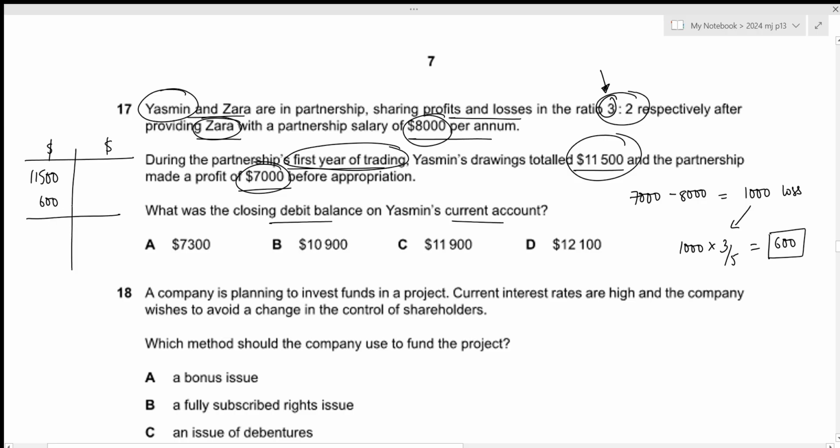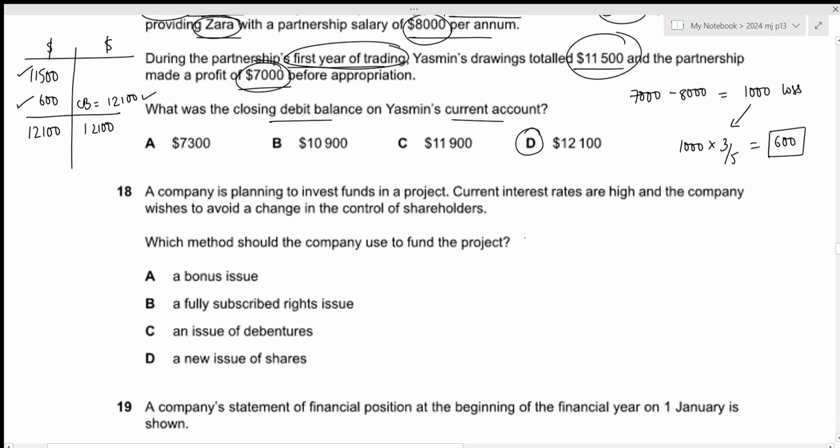Now let's calculate the closing balance. That will be 11,500 plus 600, which is 12,100. The closing balance will also be 12,100. This is the answer we're looking for, which is given by option D. That is all for the 17th question. Let's move towards the next one.